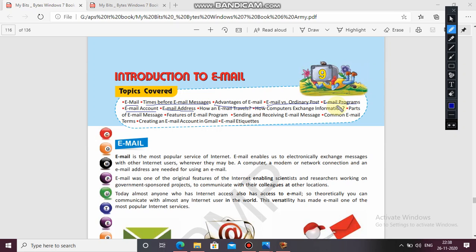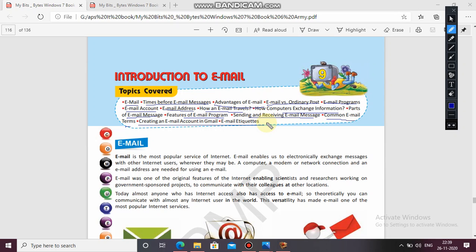About email programs, what are the different programs of emails, and how we can create an email account, email address, how an email travels, how computers exchange information, parts of an email message, features of an email program, and sending and receiving email messages. How will you send and receive the email message? Then common email terms, creating an email account through Google, and email etiquettes. These are the topics which we will be discussing in this chapter.